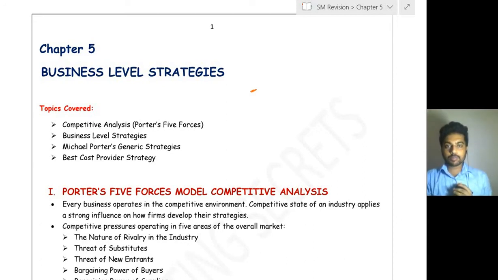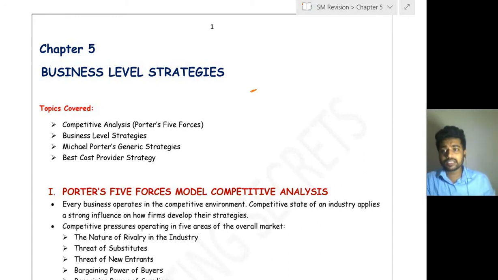What do the corporate level people do? They will formulate the strategy for the whole organization, not for a particular business or a particular function, and they will allocate the resources to different businesses. And what is the duty of the business level managers? Their duty is to make the particular business allotted to them a profitable one. And functional level managers look after the different functions like marketing, financing, accounting, etc.